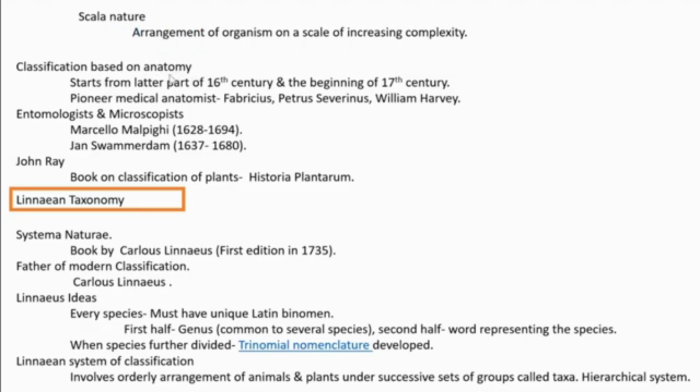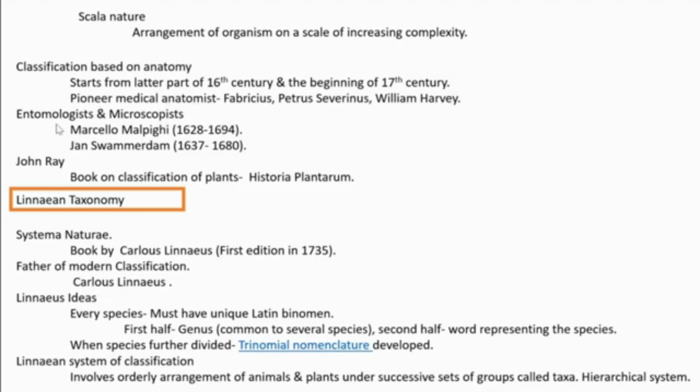Then some new advents came in the field of classification. That means some experts and scientists understood the need to study anatomy before doing classification. Such thinking starts from the later part of the 16th century and the beginning of the 17th century. And the first pioneer medical anatomists are Frederick Petrus, Severinus, William Harvey, etc.